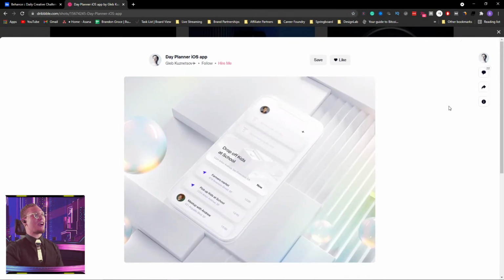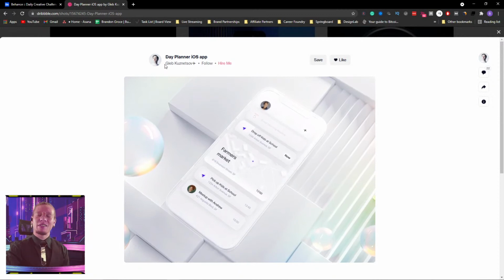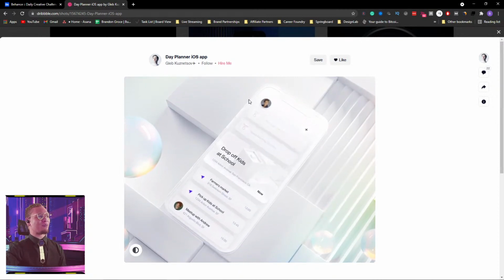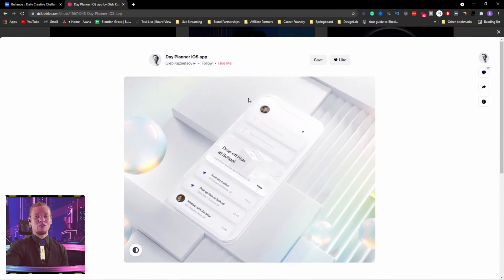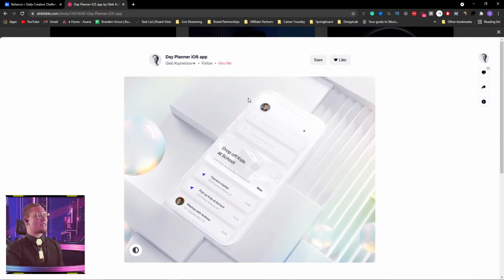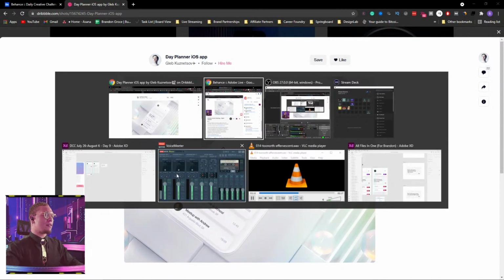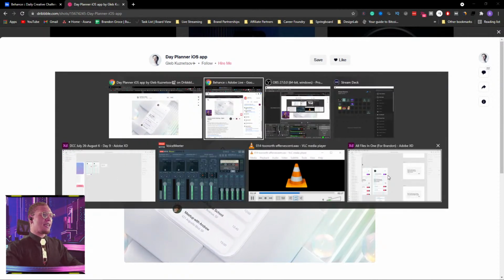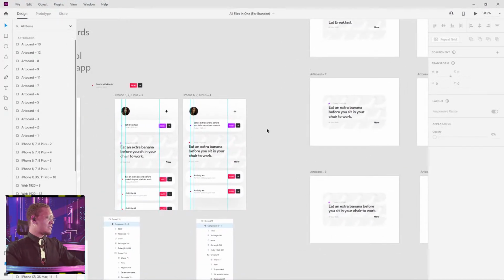I was very much inspired by Gleb. I absolutely love his work on Dribbble, and I was inspired to showcase how we might do this in Adobe XD. So let's give you guys a little bit of a taste of what we were able to put together, and let's show you what we'll be doing today. By the way, starter files are down below. Our man Wade has it for you in the chat.